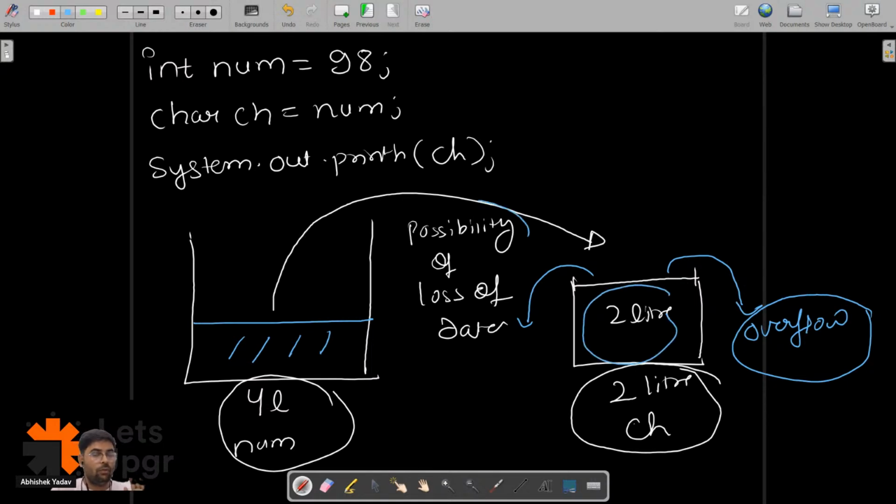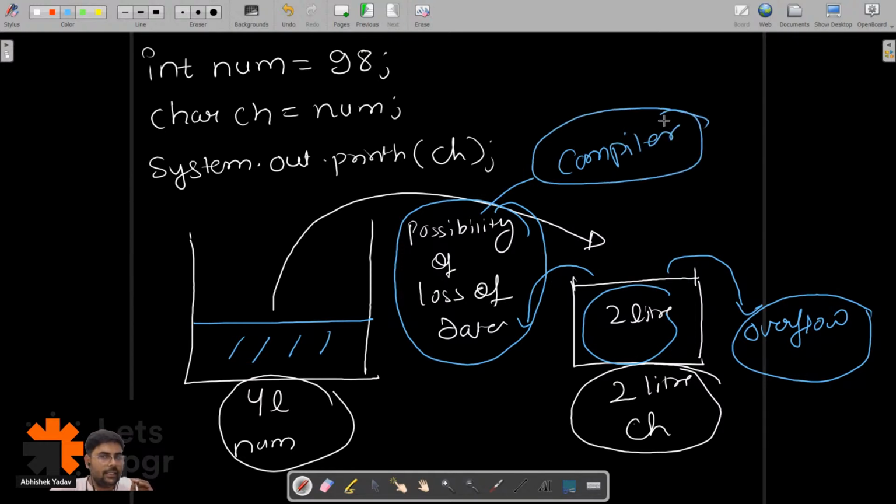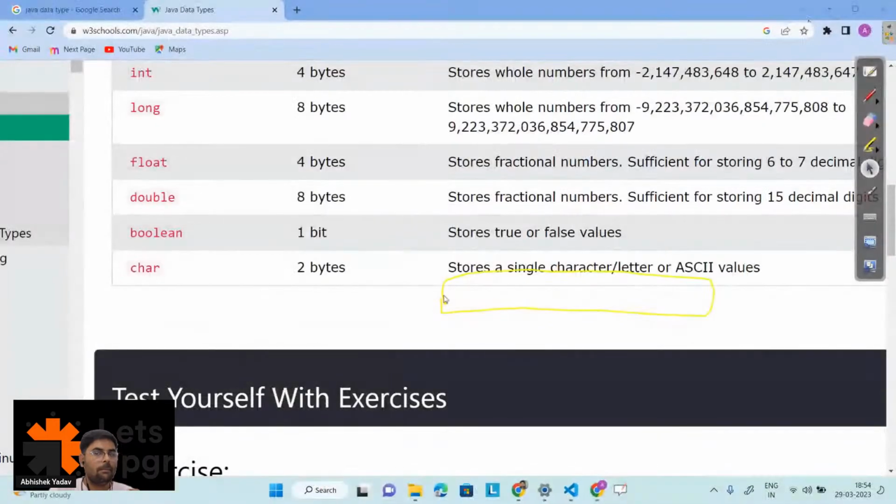That means there is a possibility of loss of data. And this time my compiler will say, hey, this is a very risky stunt, and I will not perform this kind of stunt. I will not perform this kind of conversion. That's why my compiler is giving this error, this error here.